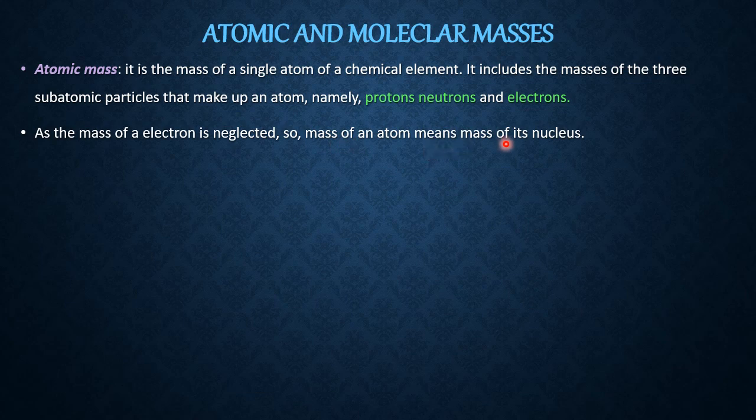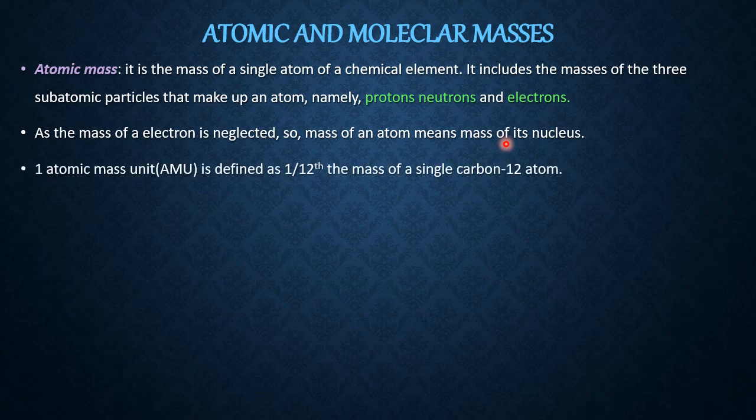Now we are defining what is 1 AMU, 1 atomic mass unit. It is the unit we use to express the atomic mass. For example, whenever we express the mass of a tomato, we express it in kilograms, because those objects can be seen, can be touched, can be felt. But here atoms are so small, so we require a very small unit for the mass. So that is called what? The smallest unit of mass for the atoms is known as what? Atomic mass unit. In short, it is called AMU.